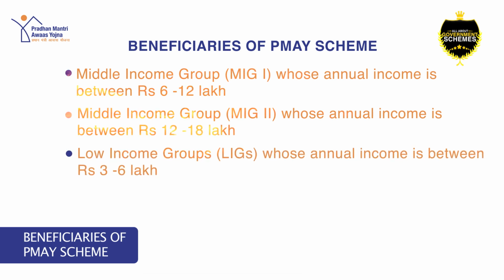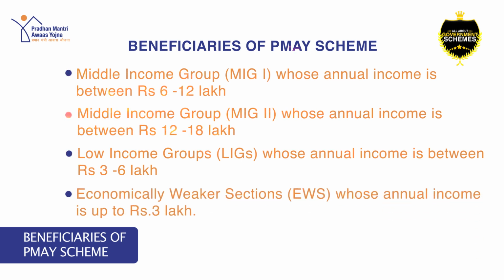Third category is low income group, which is LIG, whose annual income is between rupees 3 lakh to 6 lakh. Fourth is economically weaker section, which is EWS, whose annual income is up to 3 lakh. While beneficiaries of LIG and MIG are only eligible for the credit-linked subsidy scheme, EWS beneficiaries are eligible for full assistance.